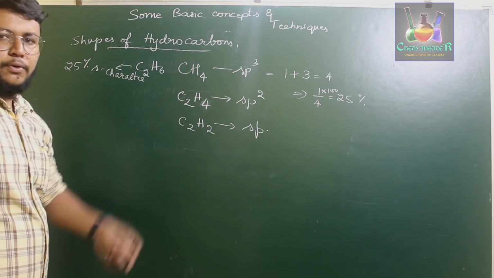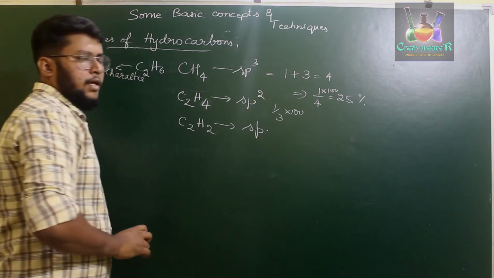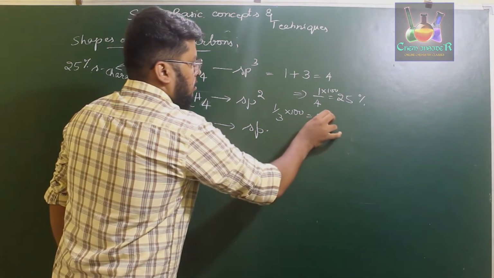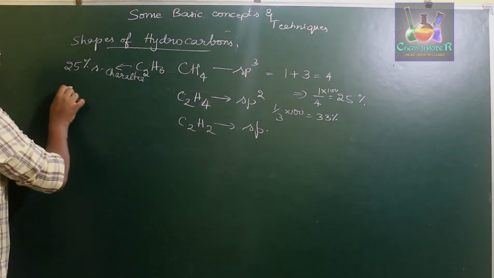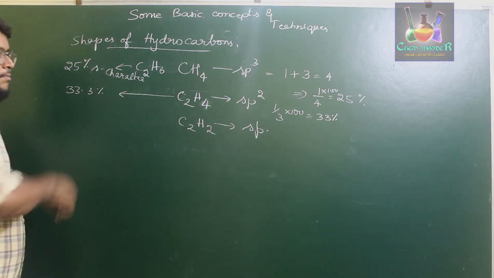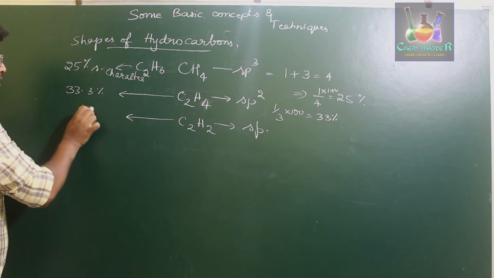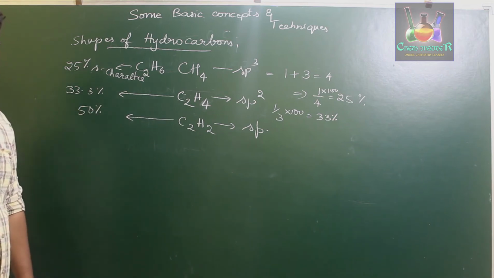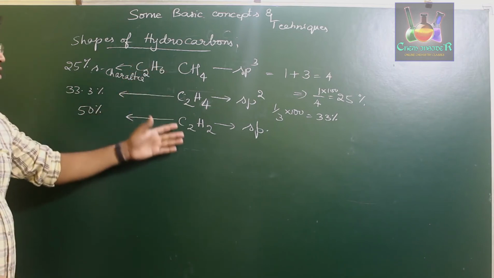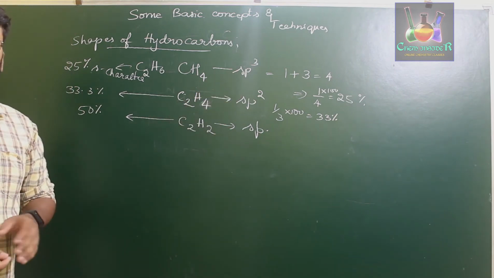If you consider sp2, we have 1 out of 3 orbitals being s. Therefore, the percentage of s character will be 33.33%. So we have 33.3% s character in sp2 hybridization. Now if you consider sp hybridization, it has 50%, so 1 out of 2 sp hybrid orbitals has s character. So these molecules undergoing certain hybridization have a particular value of s character.